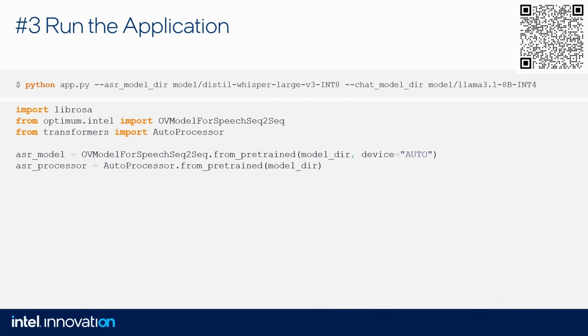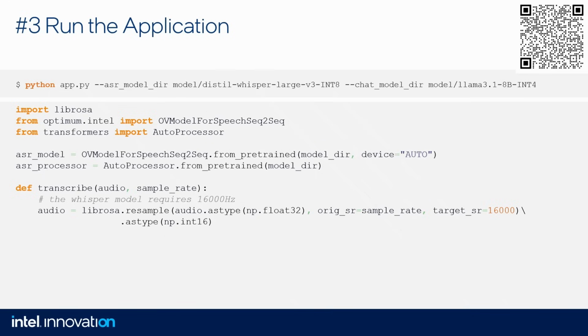In this case, there is one more parameter, beyond the model path: device. And device equals auto. What does it mean? Well, we need to specify the device we would like to run the inference on, for example CPU or GPU. We can do it explicitly, as I said, CPU or GPU here. But we can also go for auto, where auto will decide what device is the best for us. So if you don't care, or if you don't know which device is best, just go for auto. Auto will do it for you.